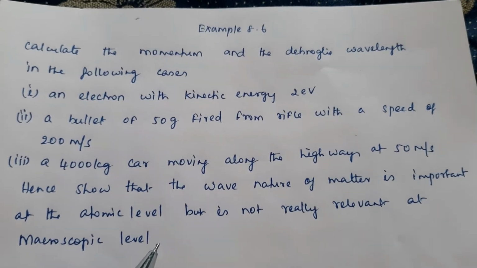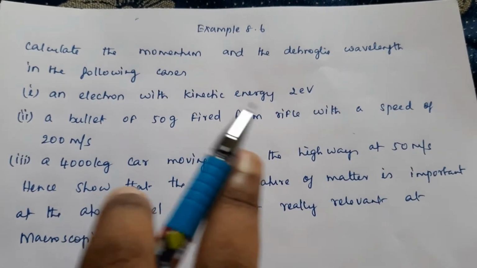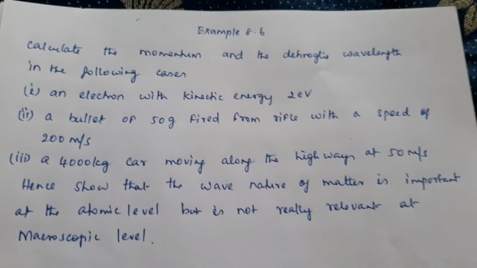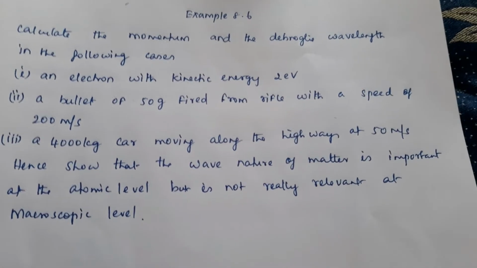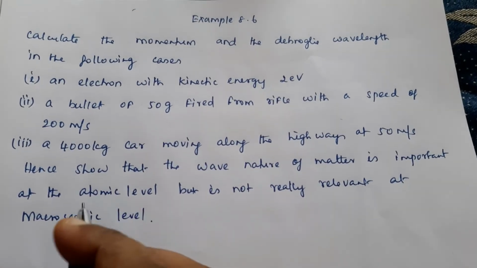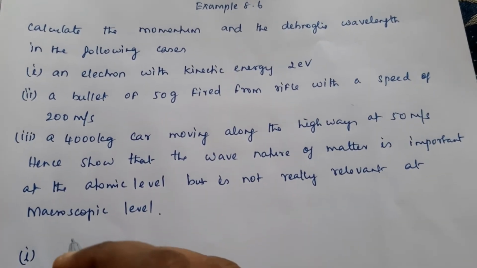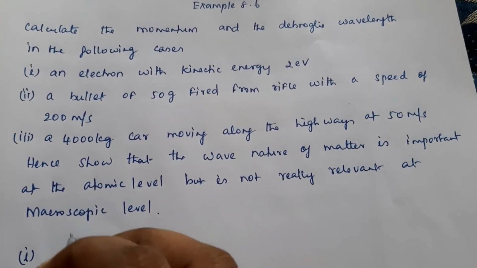at the macroscopic level. Now in each case we have to find out the momentum and the de Broglie wavelength. We'll do one by one, and then we have to finally prove that the wave nature of matter is important only at the atomic level, not at the macroscopic level. Okay, so first we'll go for finding the momentum of the electron.